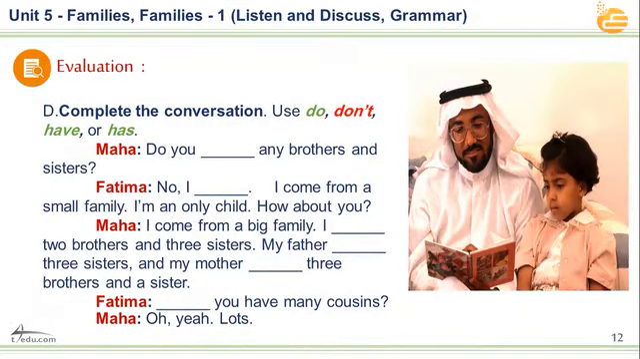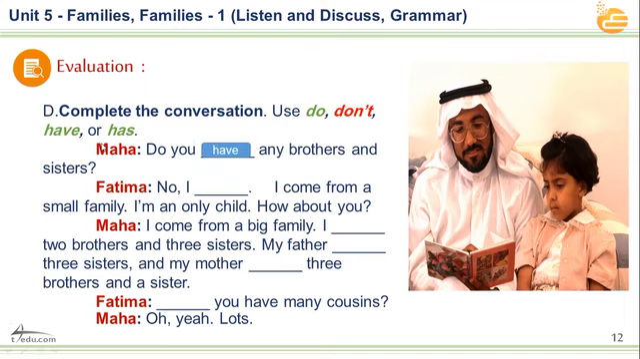Here we have the second evaluation, number D. Complete the conversation. Use do, not, have, or has. Here we have a conversation between Maha and Fatima. Listen to this and try to put the suitable words in the blanks. Number one, do you have, or do you has, or do you do, or do you don't? I think the suitable answer is do you have? Yes, that's great. Good answer. Do you have any brothers and sisters?